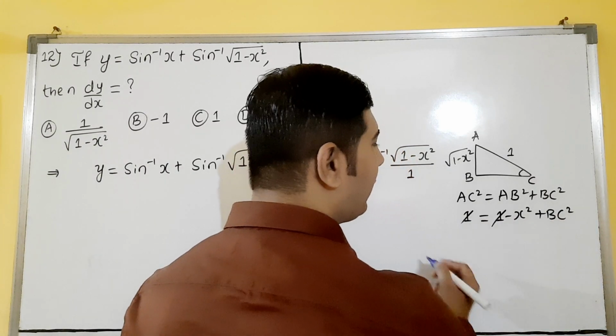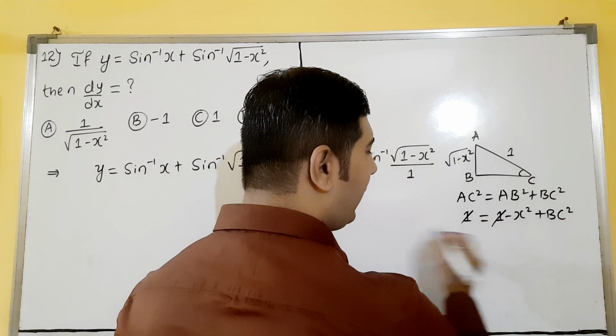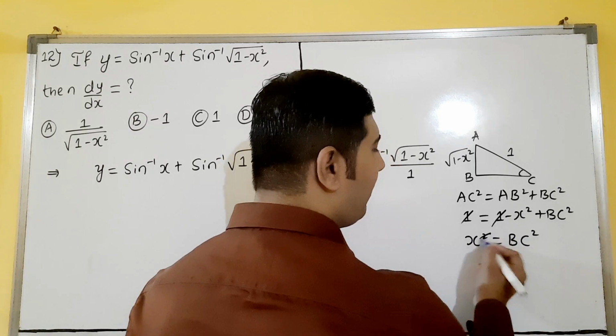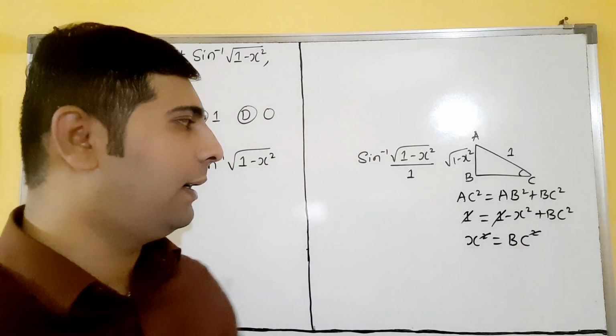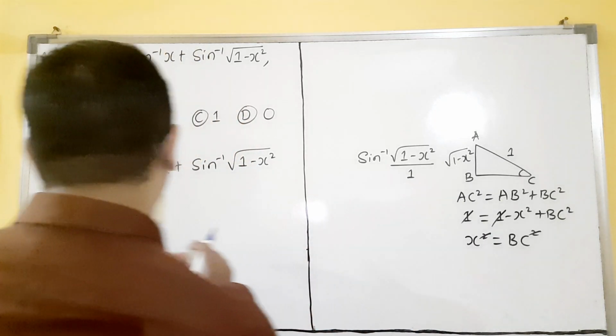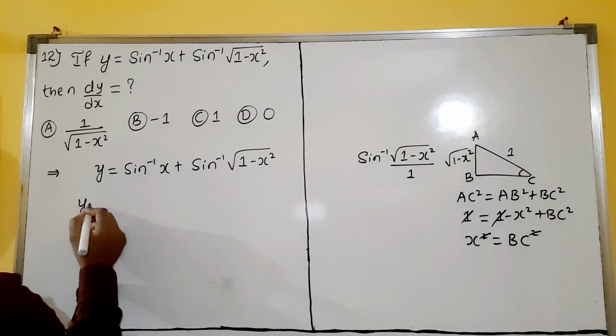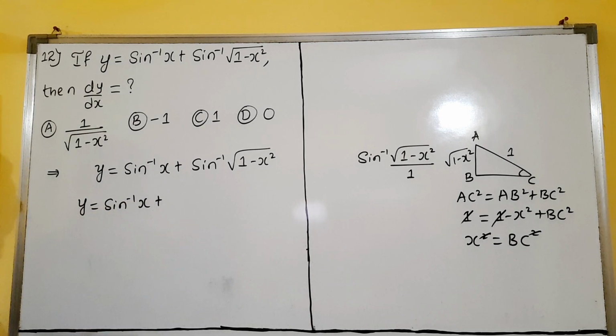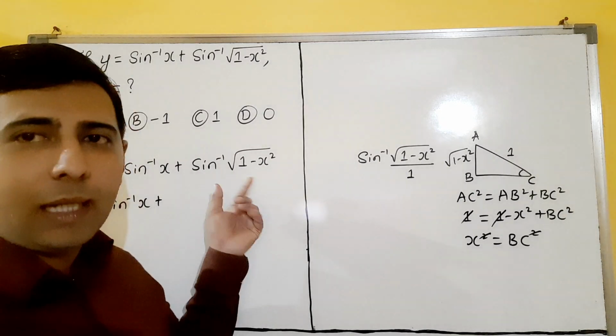So 1 gets cancelled. Minus x square, if you take this side, it will become plus x square. Square also gets cancelled. BC value is x, dear students. So now I got x. See here. Therefore here what will it become? Sin inverse x I had written as this. Sin inverse I am converting to what?